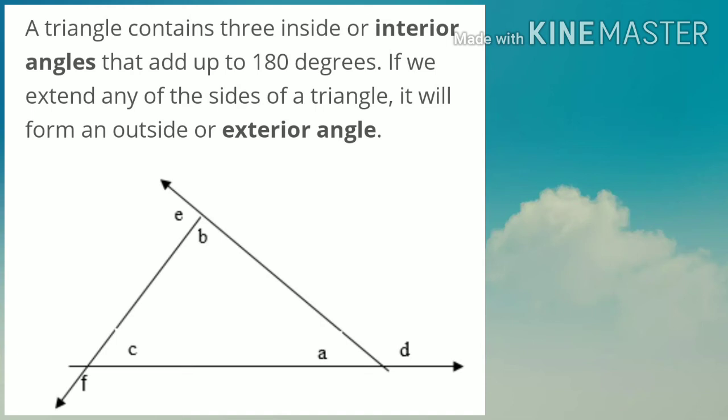That means if we extend any one side of a triangle, then we get an outside angle, that is an exterior angle. As shown in this figure, angles A, B, C are the interior angles, and angles D, E, F are formed by extending the sides of the triangle. So they are the exterior angles as they lie in the exterior part of the triangle.